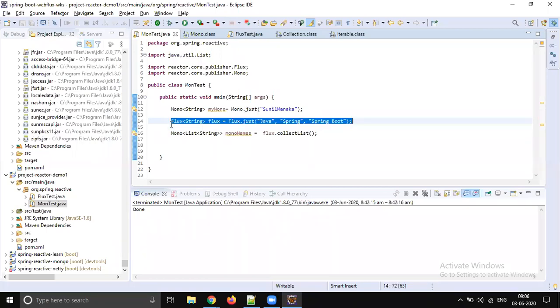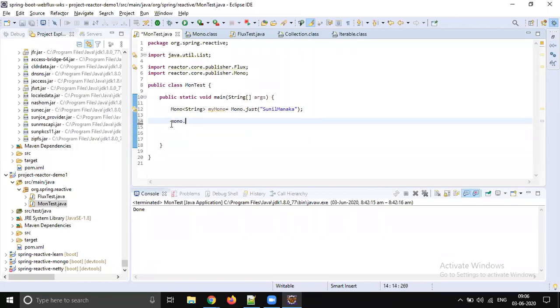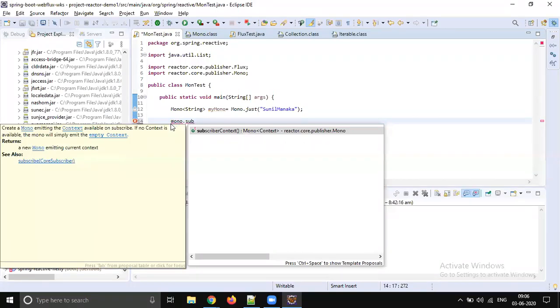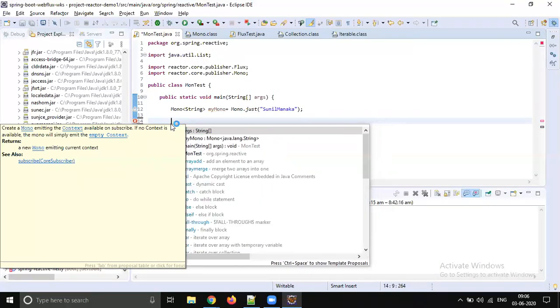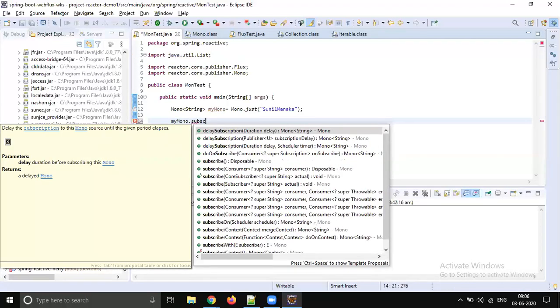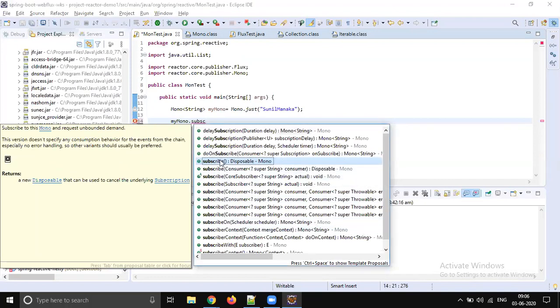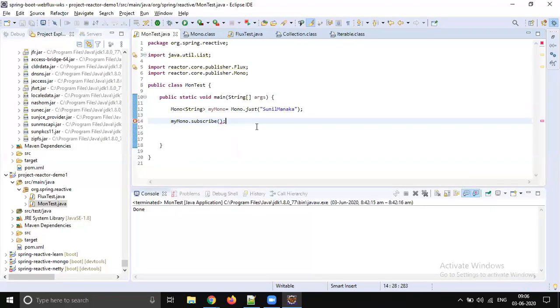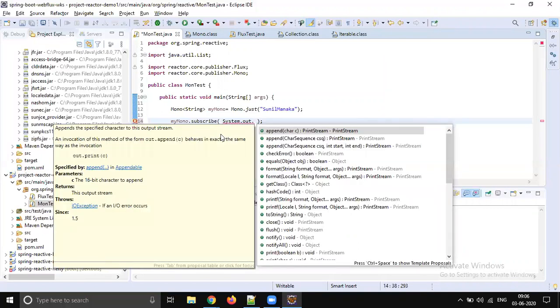Okay, let's remove the Flux code from the Mono example. You created a Mono, right? You have to subscribe to get it done. So myMono.subscribe. If we just subscribe, nothing can be done because we are not doing anything, so nothing will be printed on the console. The program will execute like a simple main method. So what should you do to print this on the console? On subscribe you have to use a consumer. System.out.println is the best example for a consumer.